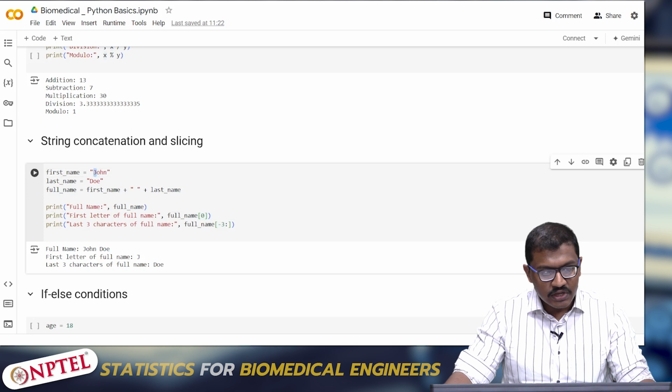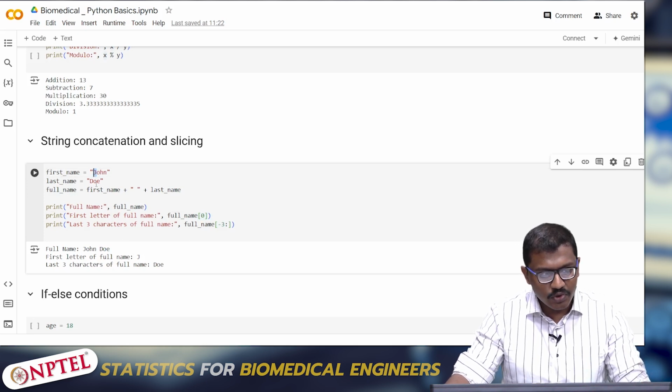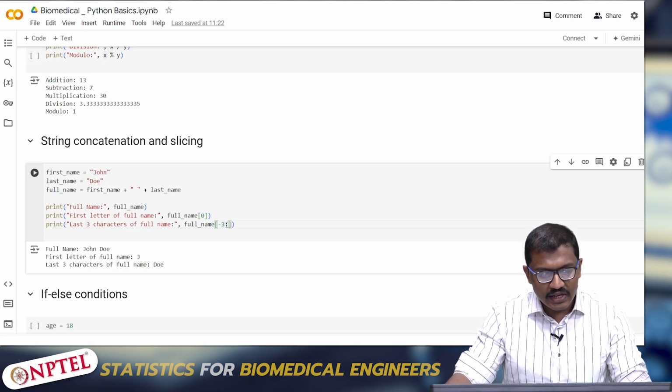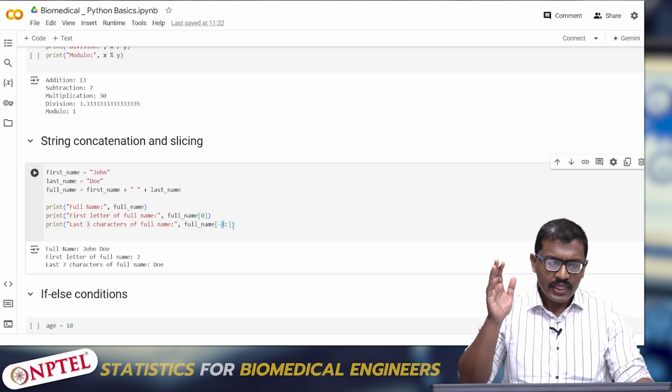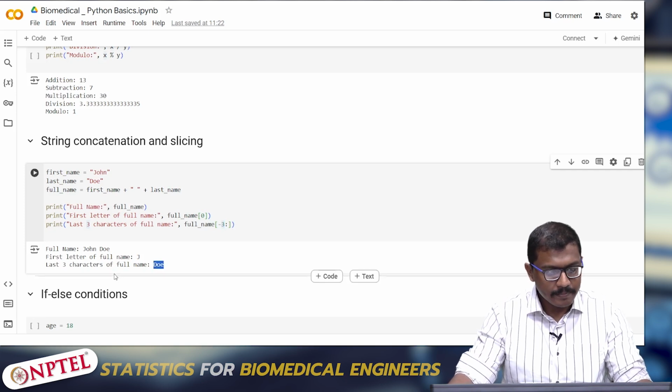If I want something from the back end, for example Doe, the second part of the full name of that person, I'll put a colon and then put a -3. This indicates that it will take the last 3 elements in the string. So it gives us Doe.